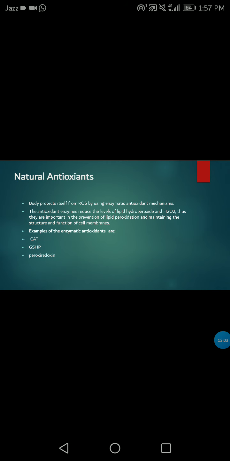Now there are some natural antioxidants our body produces itself. These are produced in the body. Our body protects itself from reactive oxygen species using enzymatic antioxidant mechanisms. Our body basically contains enzymatic antioxidants. These antioxidant enzymes reduce the level of lipid hydroperoxide. Thus, they are important in the prevention of lipid peroxidation and maintaining the structure and function of the cell membrane. Some examples of natural antioxidants are CAT, GPX, and peroxiredoxin.